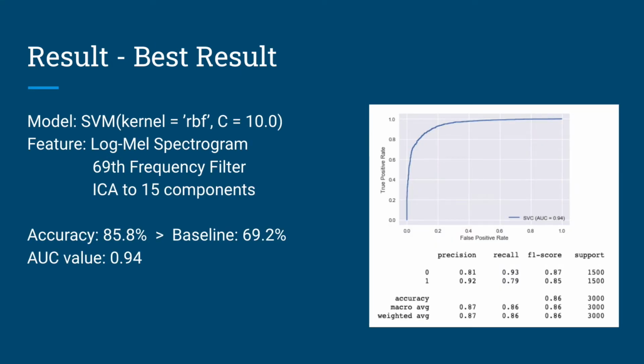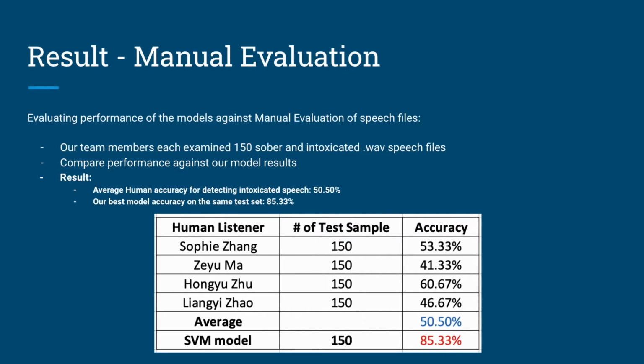In all of our experiments, we achieved the best results using the model of RBF kernel SVM and the feature of log-mel spectrogram with the 69th frequency filter and ICA to 15 components. Our accuracy is about 86%, which is 15% higher than the baseline. We also get a high AUC value of 0.94. The precision and recall are both above 85%.